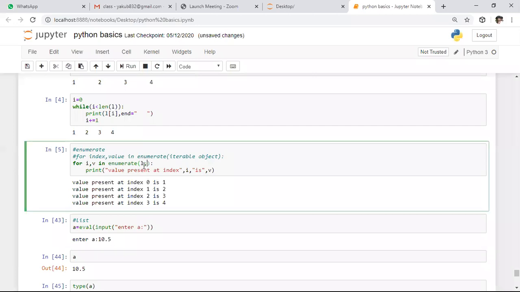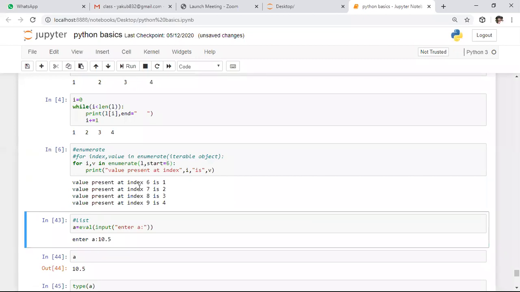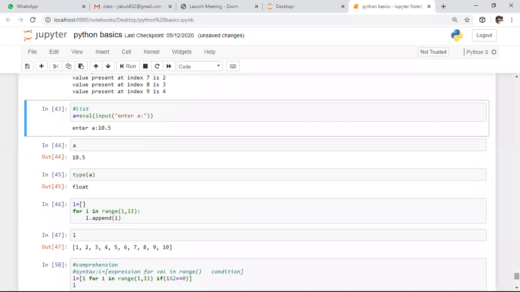Whereas if you want customized indexing, you can specify the custom starting index by using the start attribute in this enumerate function. Here I want to start indexes with 6. Whenever you specify 6, the starting index becomes 6, and afterwards it will iterate through the entire data structure. That is about the enumerate function. After this, how to create a data structure dynamically?